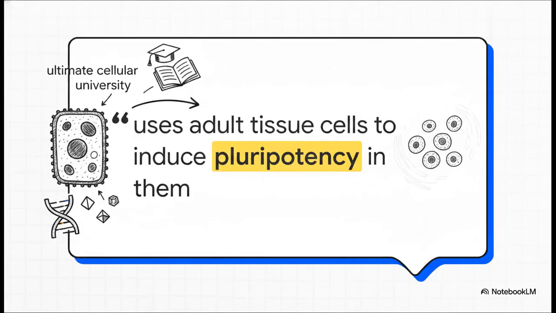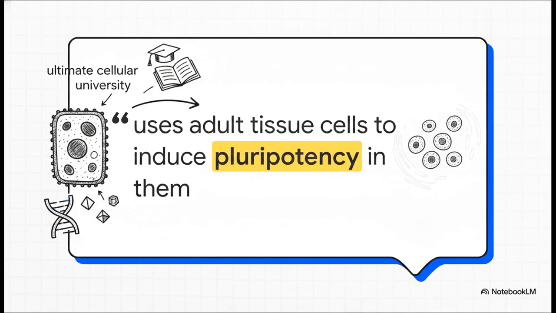Now, for a long time, accessing those powerful pluripotent cells meant relying strictly on embryonic stem cells. But then, in 2006, scientist Shinya Yamanaka changed absolutely everything. He developed what's called induced pluripotent stem cell, or iPSC technology. He basically figured out how to take a fully specialized adult tissue cell and retrain it. He induced pluripotency using specific transcription factors.